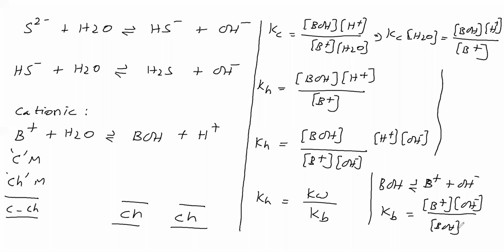What is the salt we are taking? Suppose we are taking a 2 molar aqueous solution of ammonium chloride. Here, what is the cation present? NH4 plus cation is present, and Cl minus anion is present. The cation is undergoing hydrolysis; the anion is not. Now the salt concentration is 2 molar.